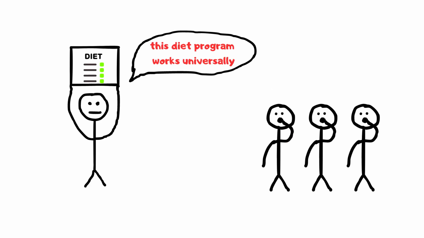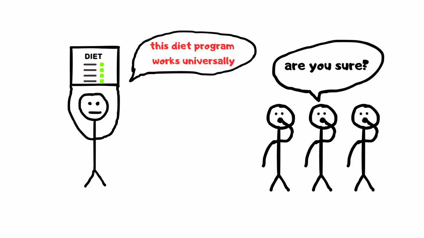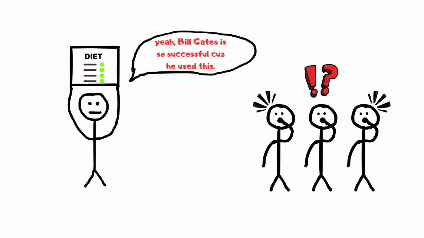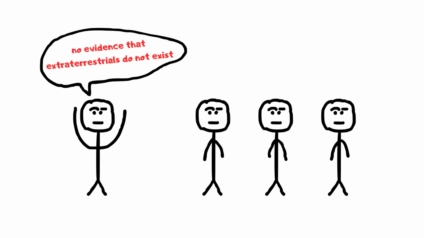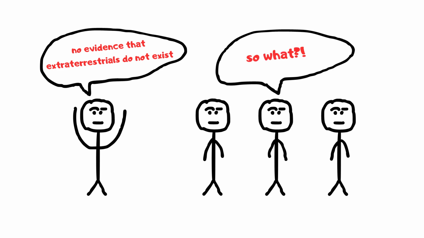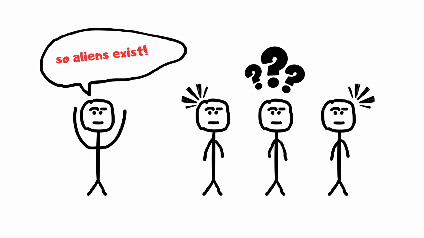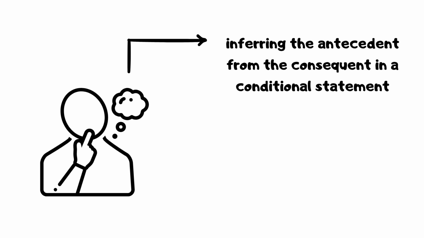For instance, citing a personal success story with a particular diet to claim it works universally is an anecdotal fallacy. Appeal to ignorance: asserting that a claim is true because it hasn't been proven false, or vice versa. For example, "There is no evidence that extraterrestrials do not exist, so they must exist" uses lack of evidence as proof of a claim.